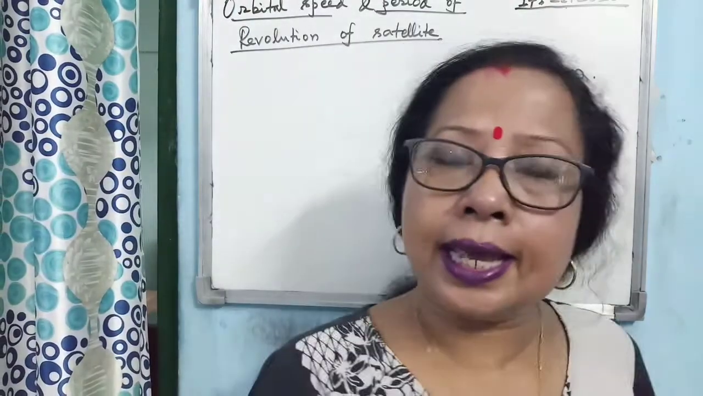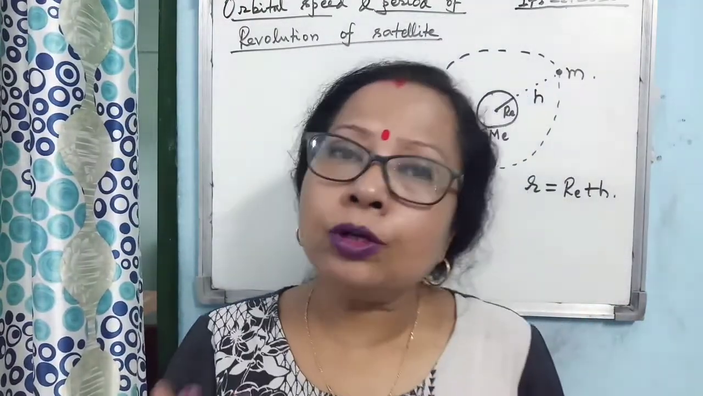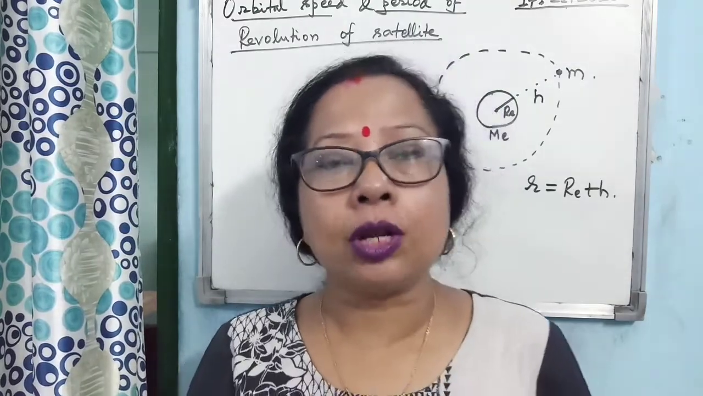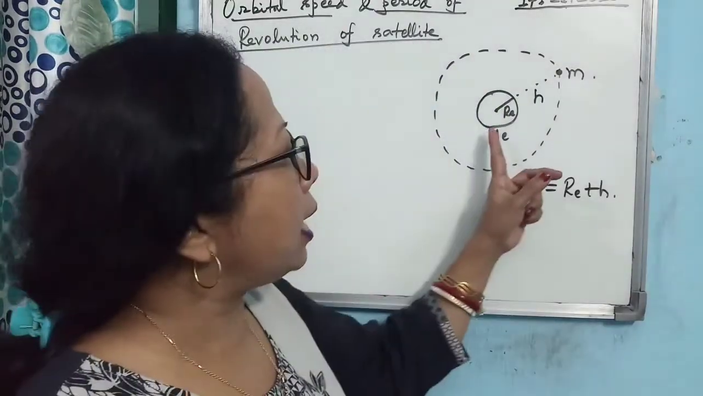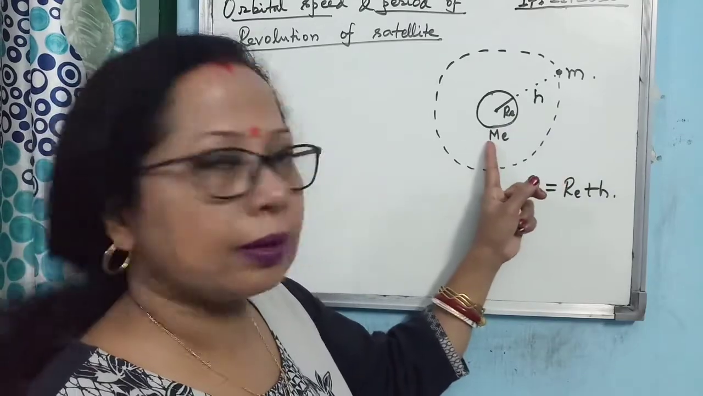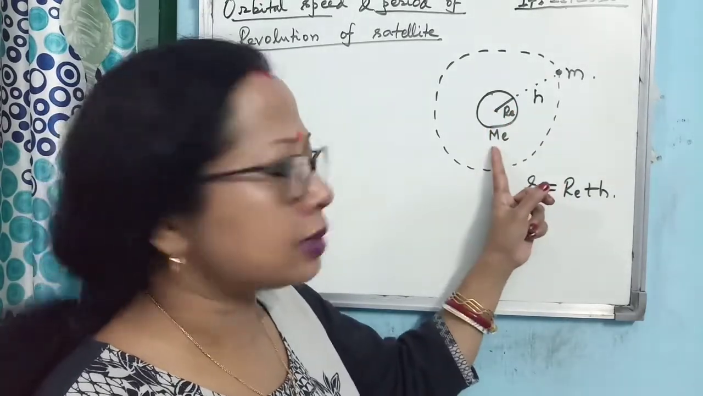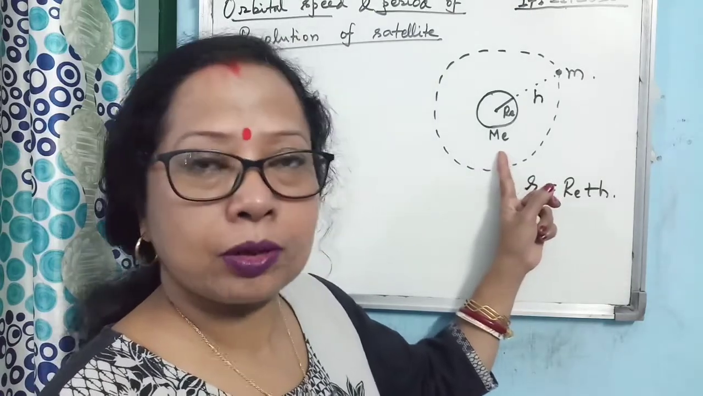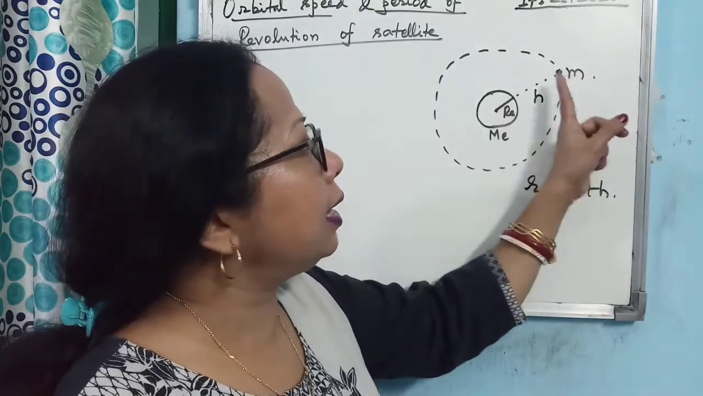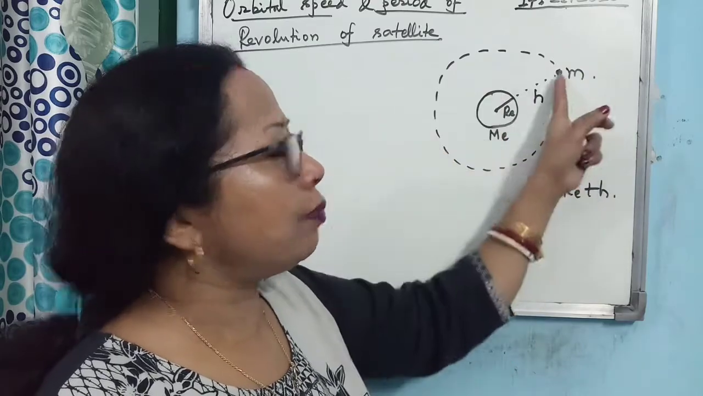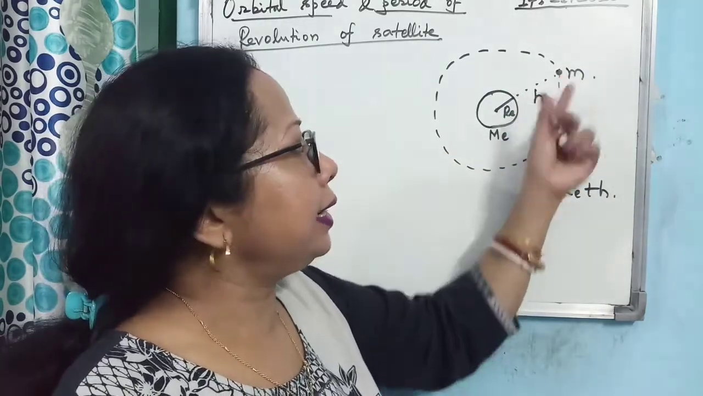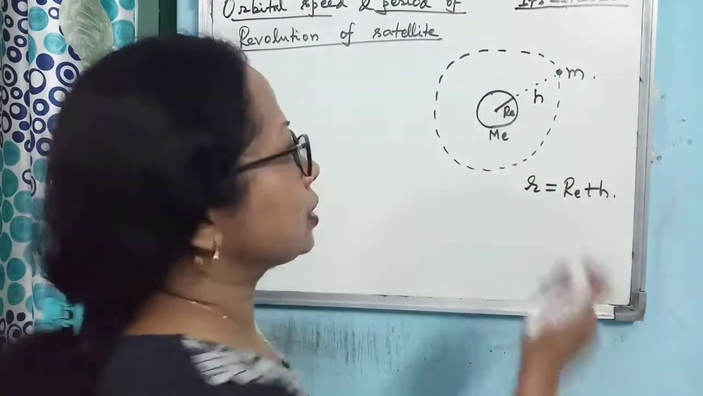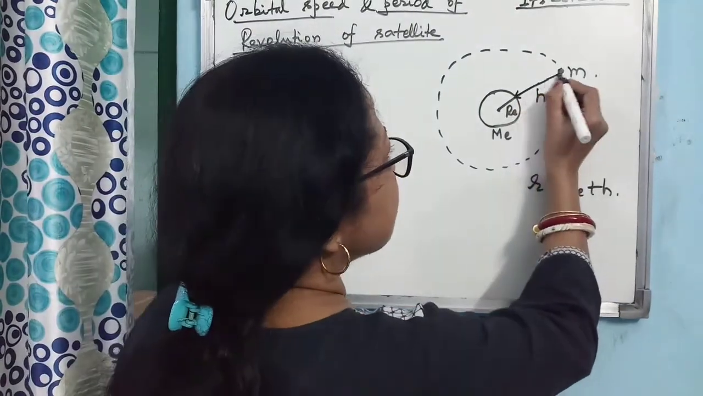Now the question is, why does a satellite revolve around earth? You know that gravitational force always acts. If you consider the earth, this is earth of radius Re and mass Me, where e is a subscript. Let us consider that a satellite is revolving around earth at a height h from the earth's surface, means from here to here, this is h.